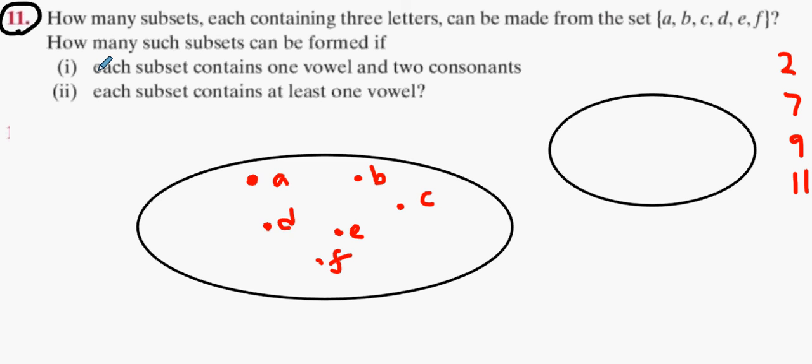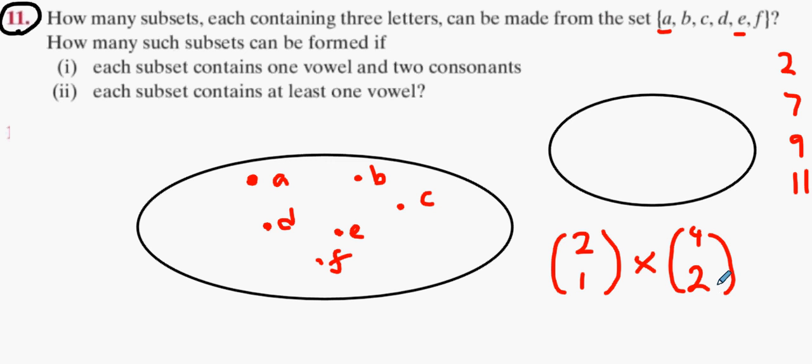Now, each subset contains one vowel and two consonants. Alright, this is going to be great. One vowel and two consonants. How many vowels do we have? Charlie, how many vowels do we have? Two vowels, alright? So two vowels choose one, multiply by. How many consonants do we have? We have 4 consonants, and how many do we need to choose? 2. And what do we get as our answer there? 12. We all good? Okay.